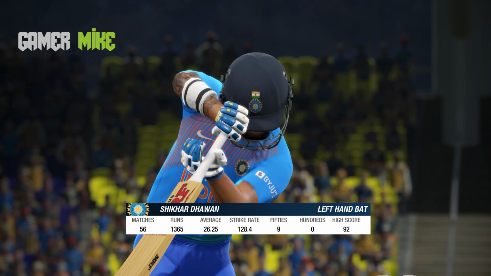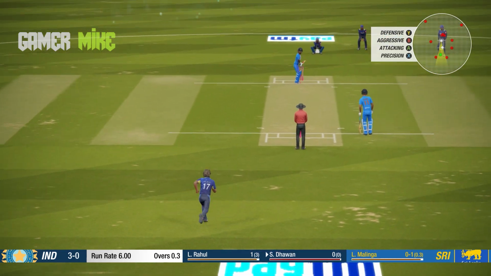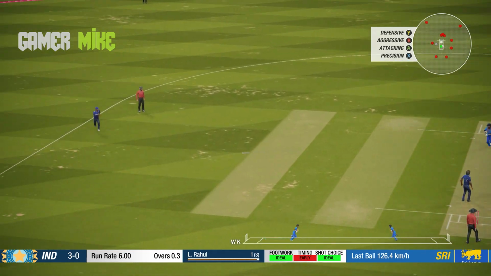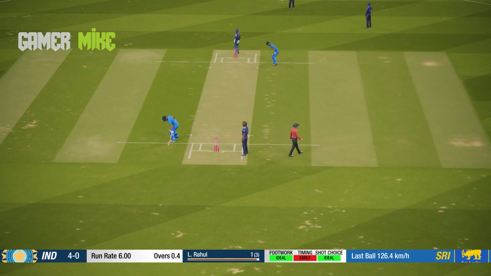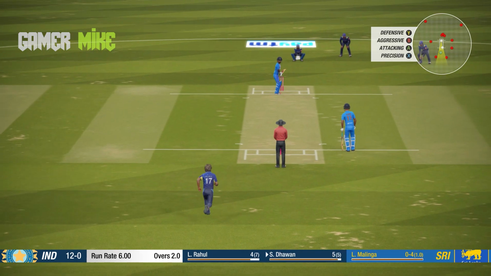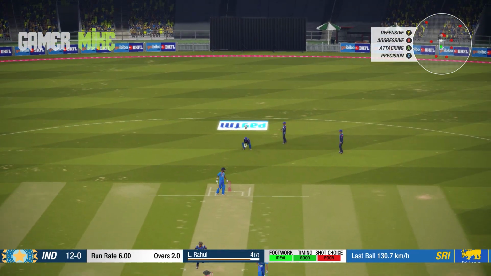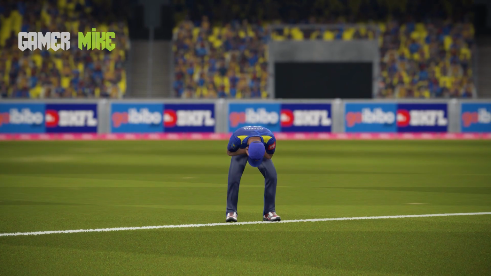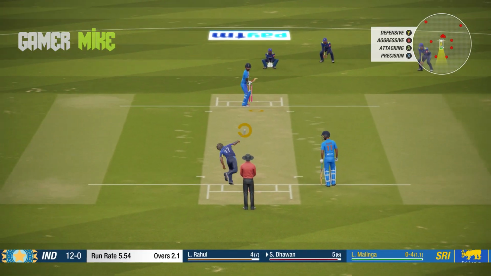And Shikhar Dhawan, look at his numbers: 56 matches, strike rate of 128.4, replacing Rohit Sharma. He has been kept on rest. And now Malinga bowls to Shikhar Dhawan, and Shikhar Dhawan straight away gets up the mark, and that will fill his confidence. And Malinga with the second over to Shikhar Dhawan. Oh, that was so close to the off stump. That's typical Malinga. That's what a Yorker there from him. And let's see what is going to follow up after that Yorker.